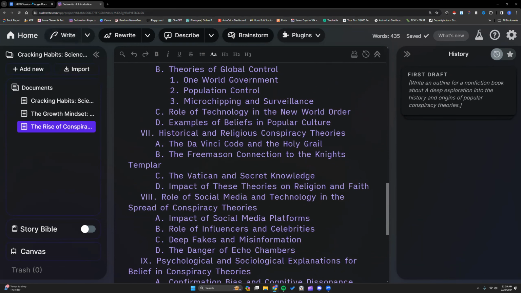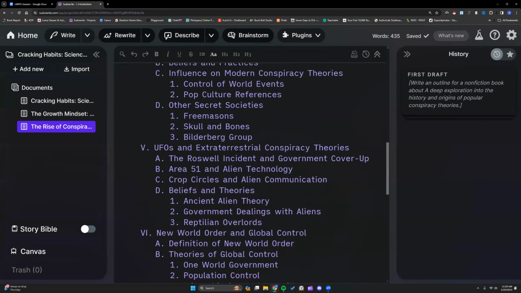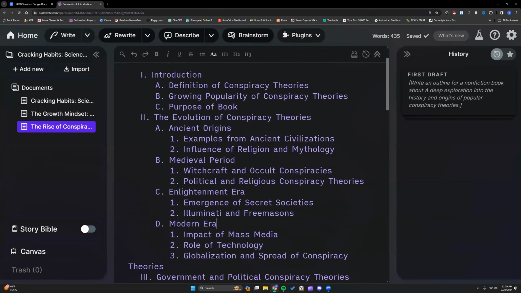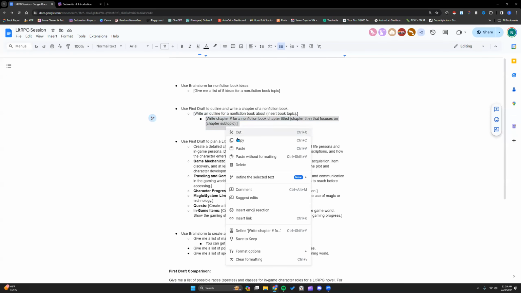My next step when I'm doing nonfiction would be to give it this prompt. Write chapter number for a nonfiction book. I would decide which one I want to work on here, whether it's in order or not. I can say, let me copy that prompt so we can look at it on top of that document.